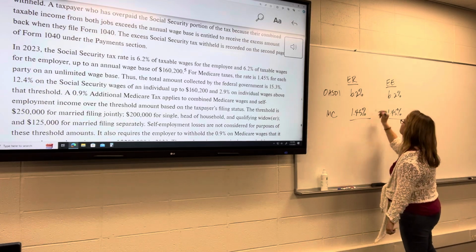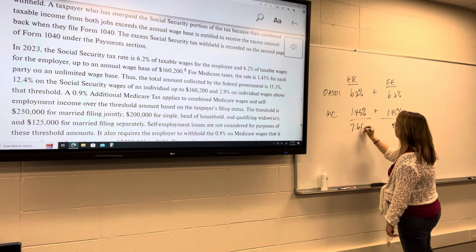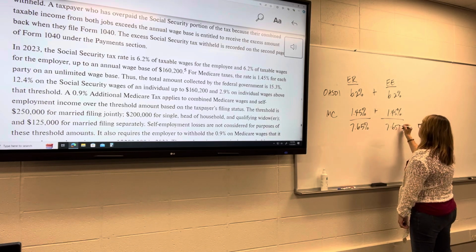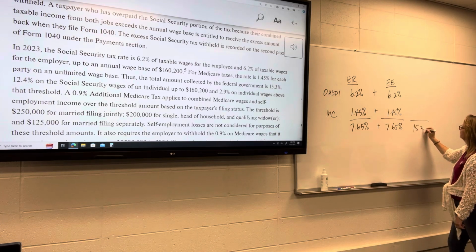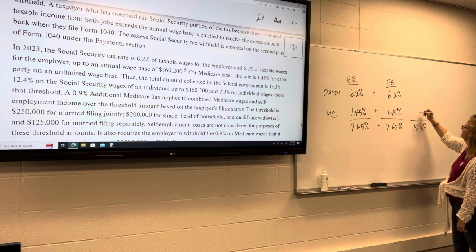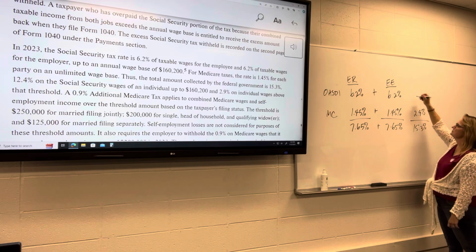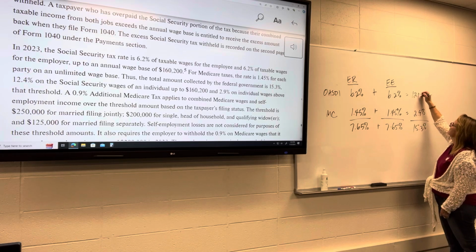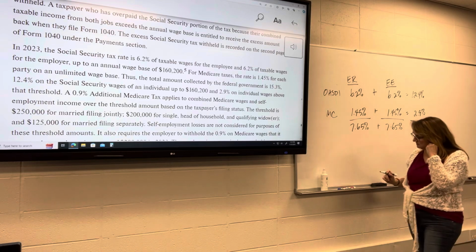The total of these is 7.65%. So 15.3% in total is going to be paid, and 2.9 for Medicare. You should be familiar with these percentages. These are also the self-employed tax percentages, 12.4% and 2.9%, totaling 15.3% in total.